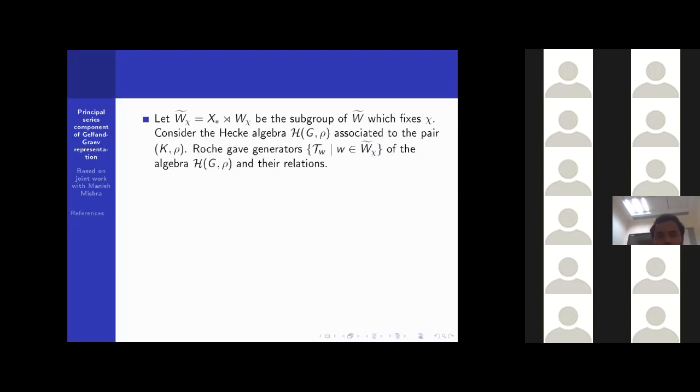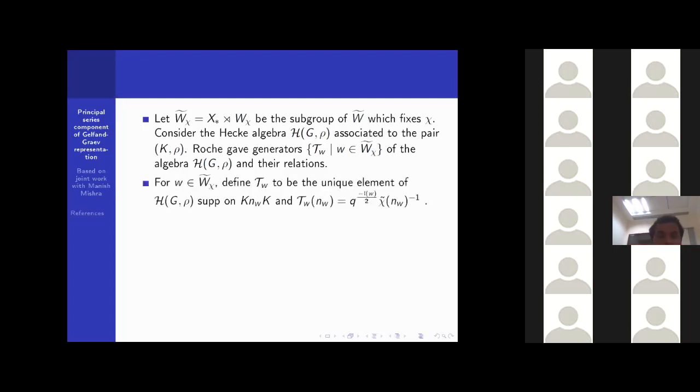Then Roche gave generators T_w, for w belonging to W_Δ,χ, of the Hecke algebra H_0, and their relations. We have already seen this kind of relation in the lecture, some braid relations. The generators are defined in this way.